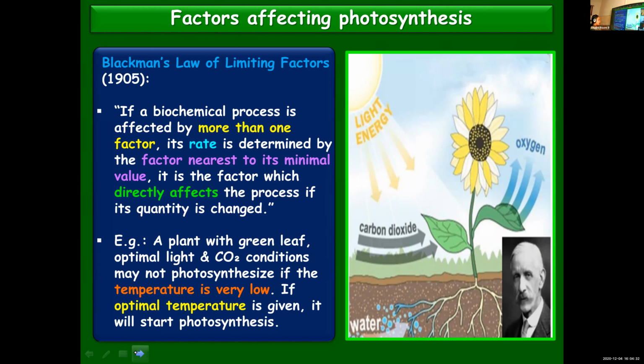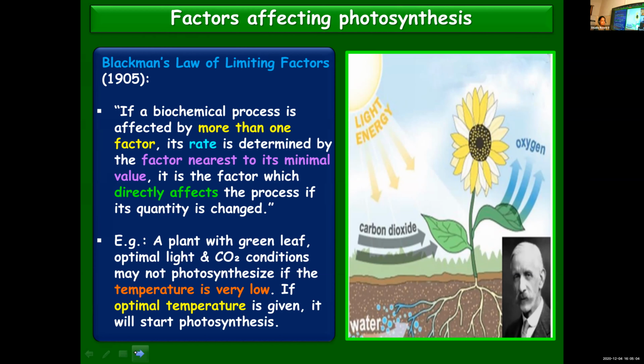Whether plenty of chlorophyll, light, carbon dioxide, everything is available, even you can include water also, everything is in plenty, but still the plant won't be able to carry out photosynthesis if the temperature is very low. And the fluctuation in rate now depends upon temperature. If it is given optimum temperature, photosynthesis will take place. And if we reduce it from the optimal value, then it will not be able to carry out photosynthesis.